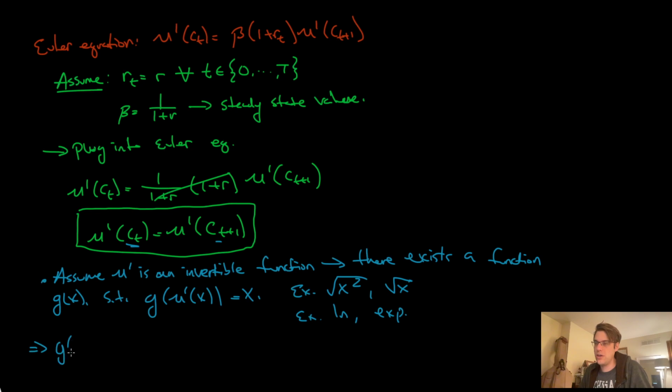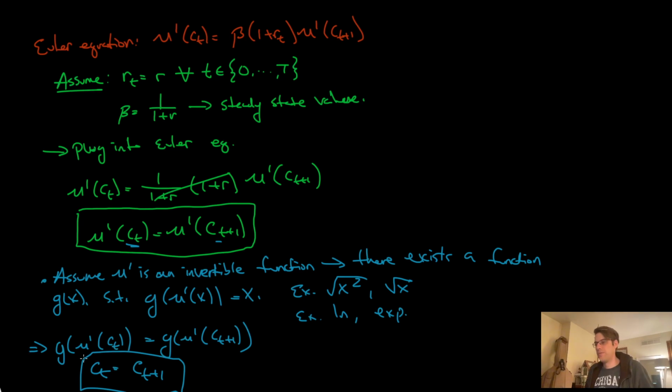So we are going to go g of mu prime of CT on the left, and that's equal to g of mu prime of CT plus 1 on the right. And we know that this is equal to CT, and this is equal to CT plus 1. Okay? So what have we concluded by this? We conclude that the optimum consumption trajectory is constant.